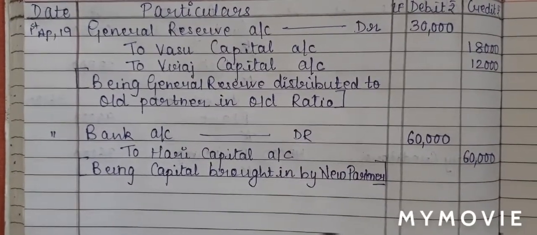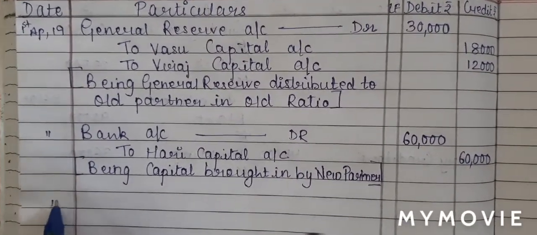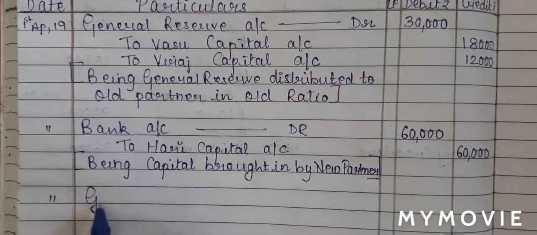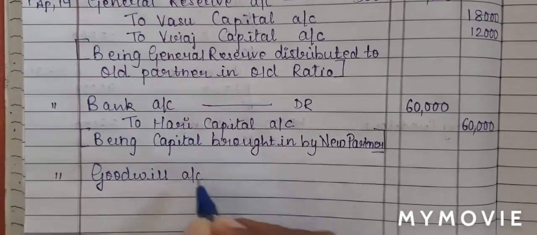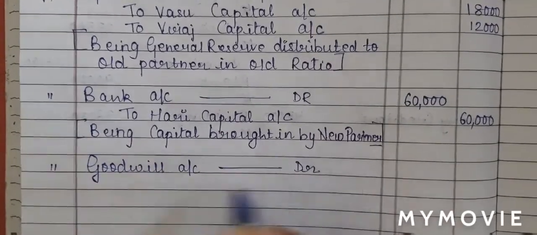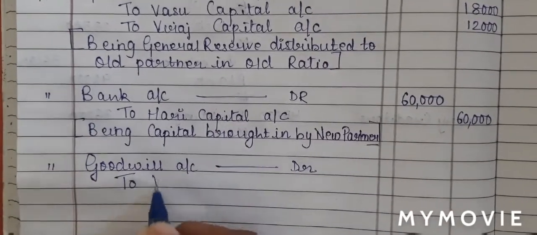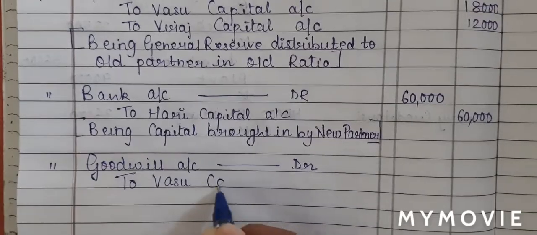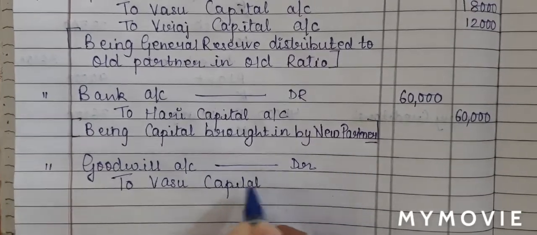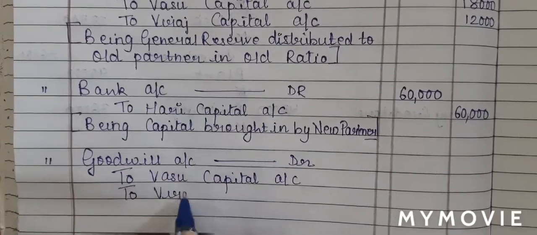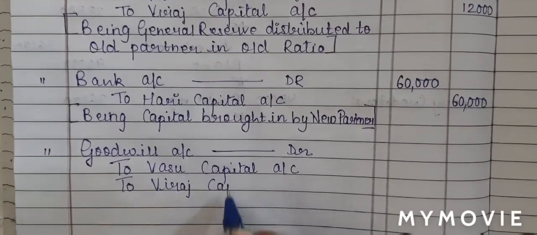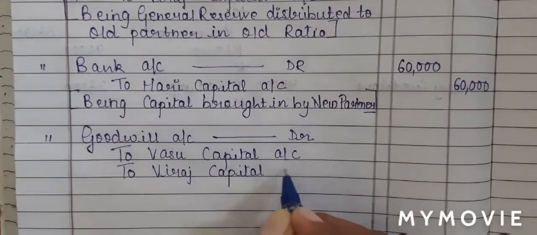We will write the journal entry for goodwill. Our date will be common. Goodwill is raised. So the journal entry will be goodwill account debit to old partners' account, that is to Vasu capital account, to Viraj capital account.